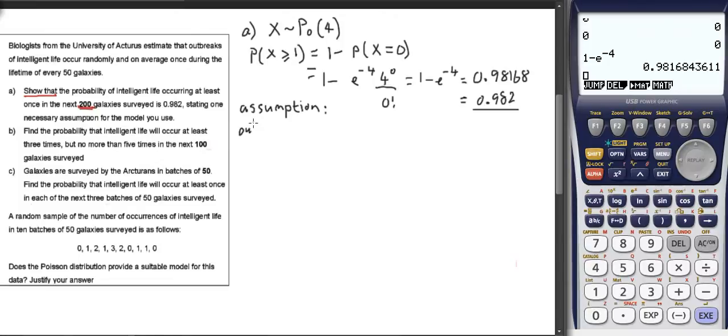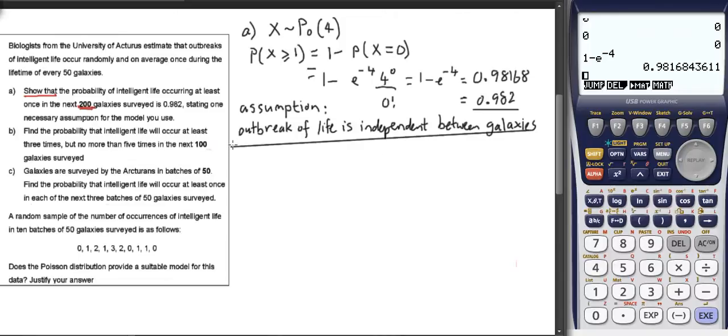So the outbreak of life is independent between galaxies, which, depending on how galaxies work, may or may not be, but that's not our concern right now. It's just that is an assumption. So that's part A done.